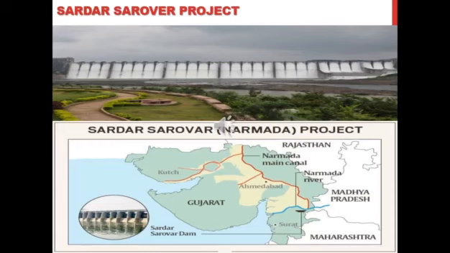It is one of the west flowing rivers. Narmada and Tapti we discussed in our first lesson. Sardar Sarovar is a dam constructed across the Narmada river.